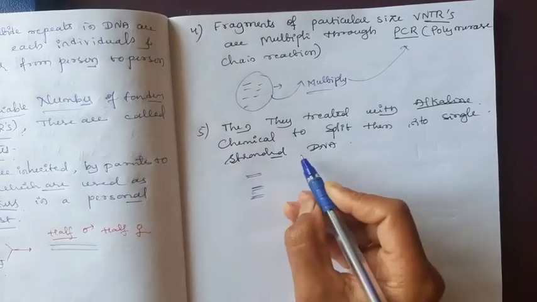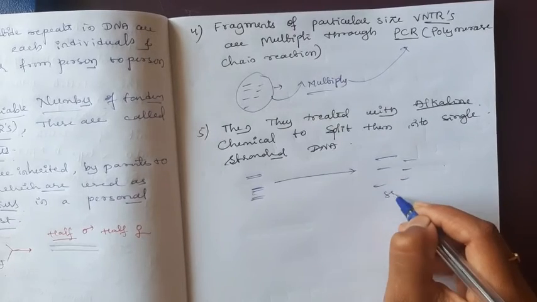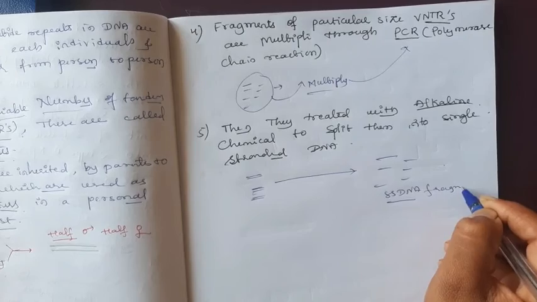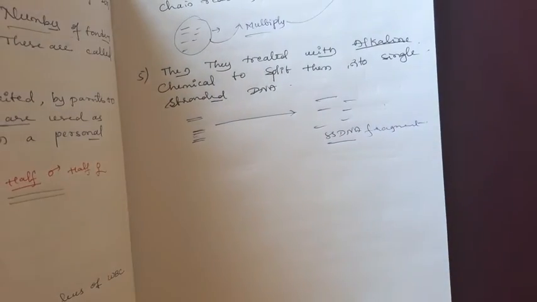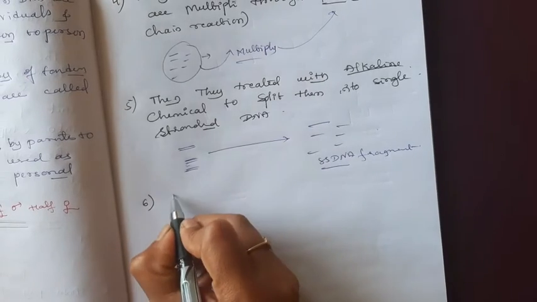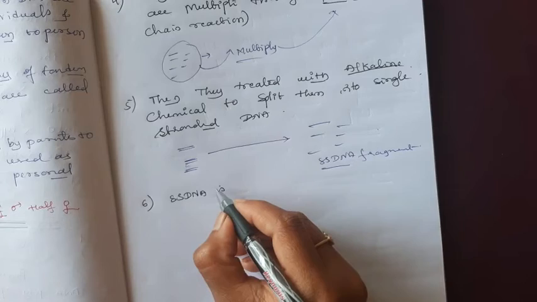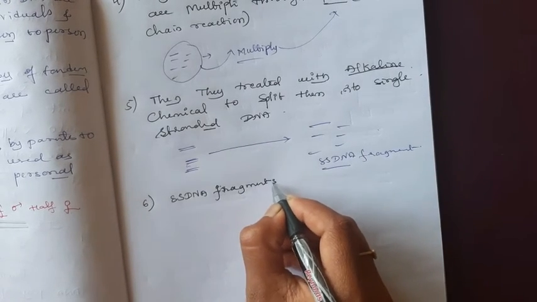By alkaline treatment, single stranded DNA fragments are produced.